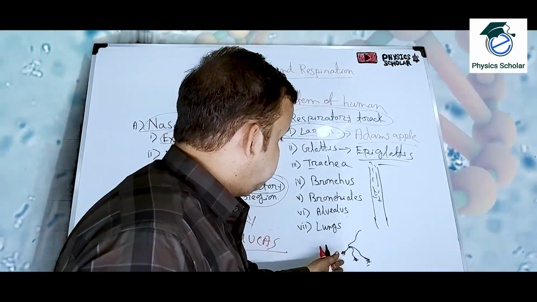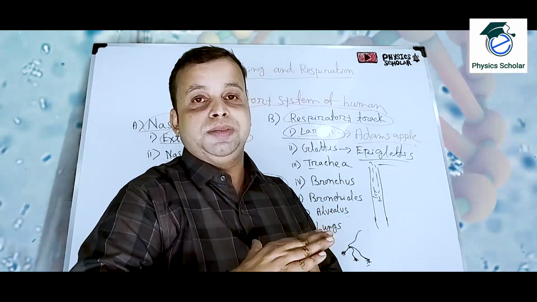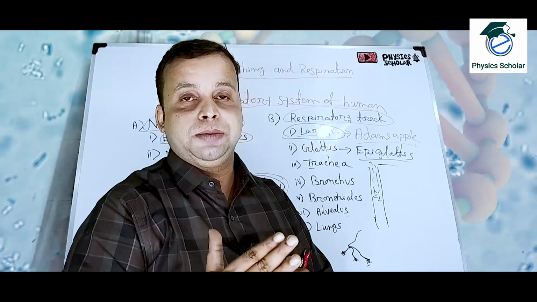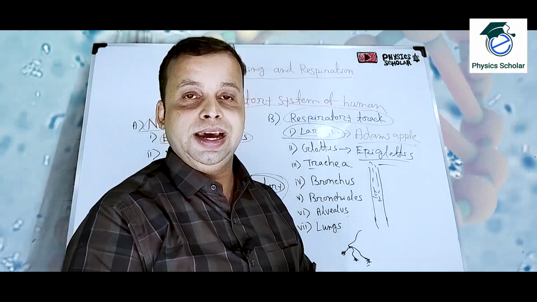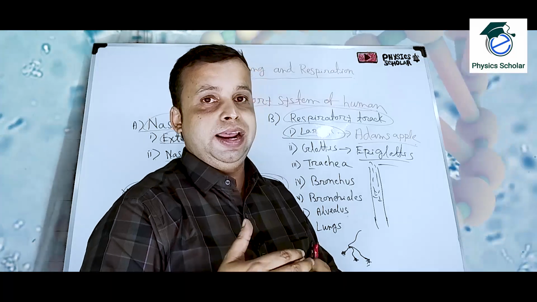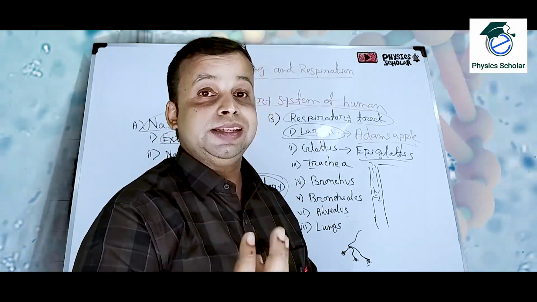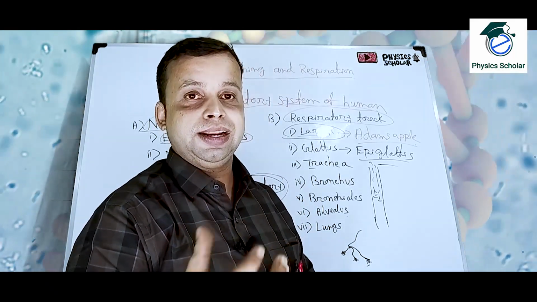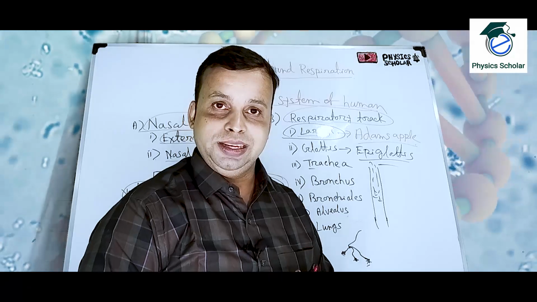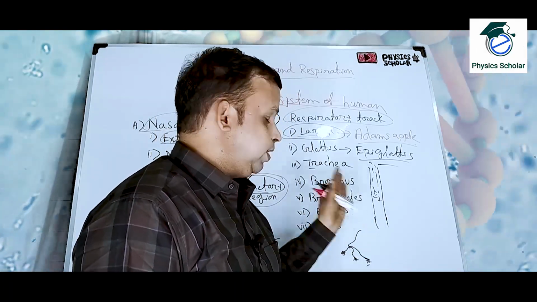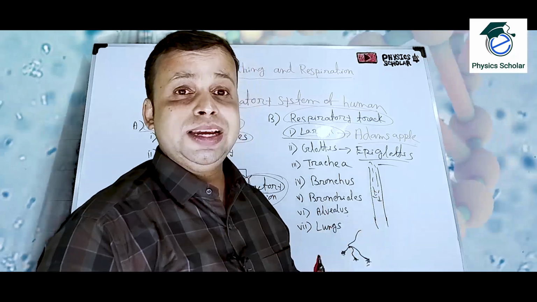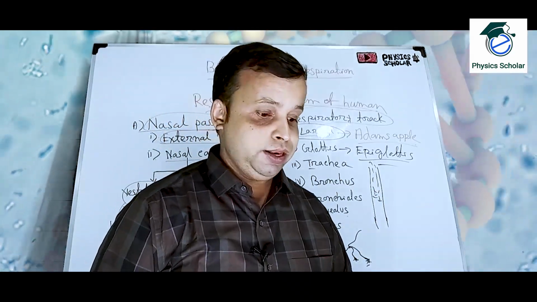In the alveolus, the exchange of oxygen and carbon dioxide will take place with the blood. The blood will take the oxygen from the air which enters in our lungs, and release carbon dioxide that will mix with the air, and then it will come out from our body. So this process will happen inside the lungs. Now, how the inspiration and expiration process works, we will now discuss.